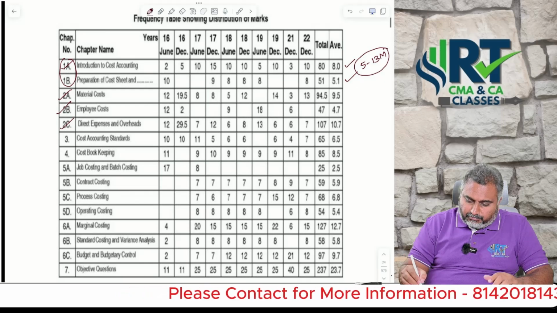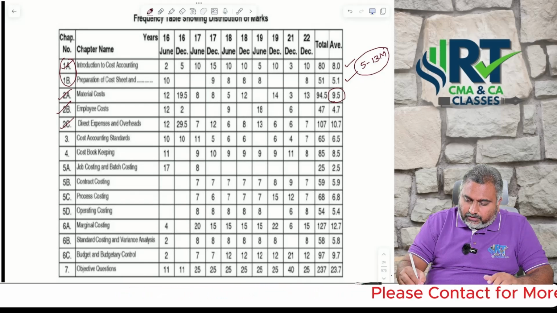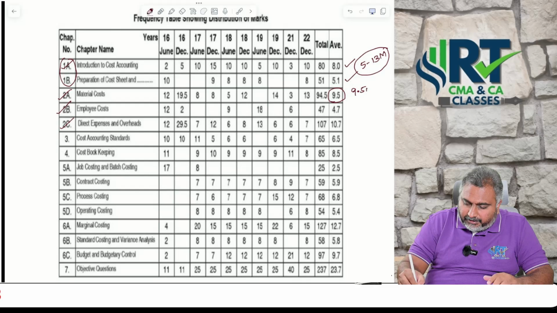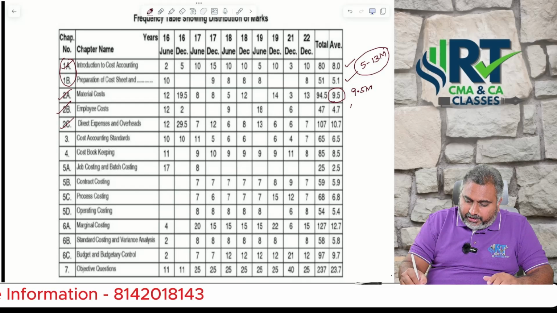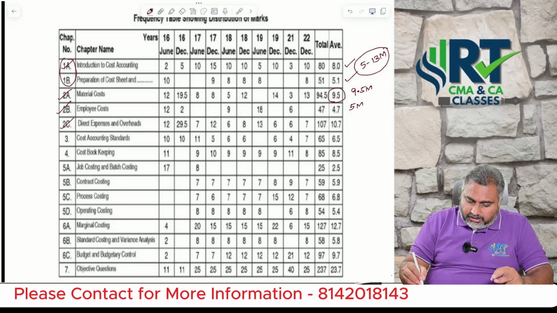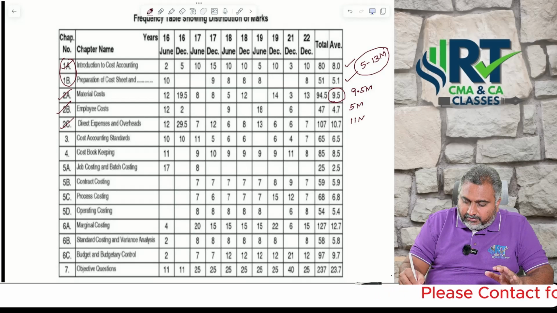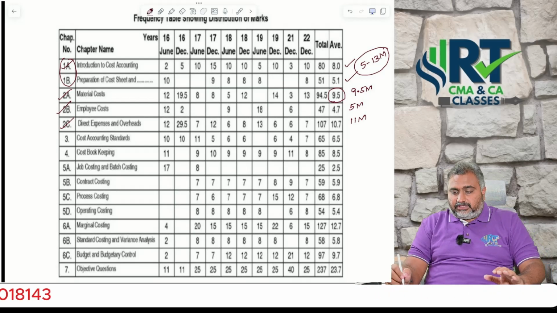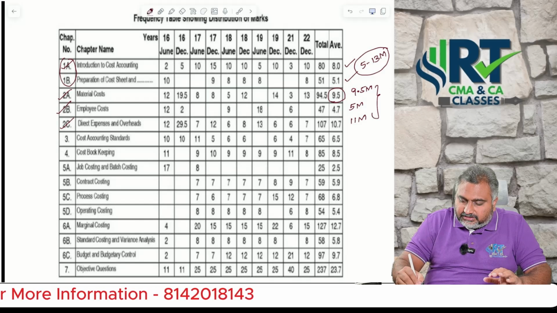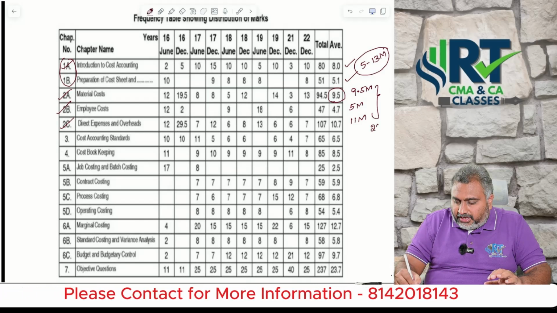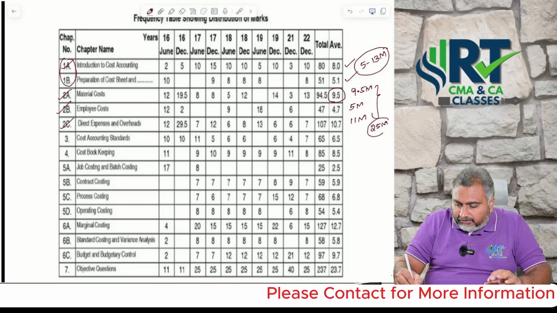If you check the materials as an average, they concentrate 9.5 marks. Employee costing is in the 5 marks range, and direct expenses and overheads combined are 11 marks. If you check these parts as an average, how much do they consist of? It is in the 25 marks range as an average coverage.